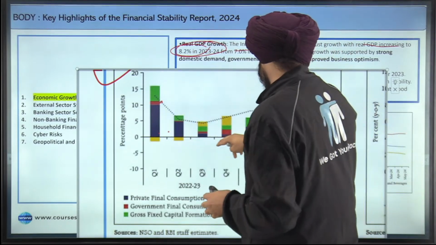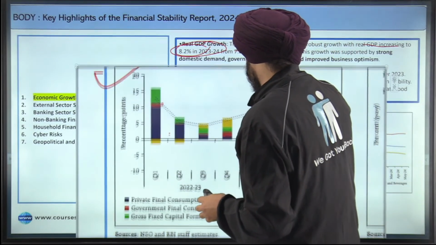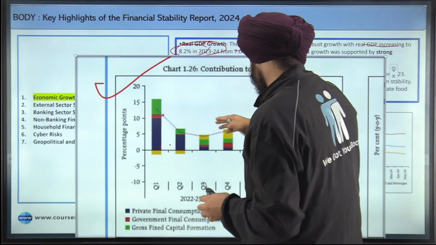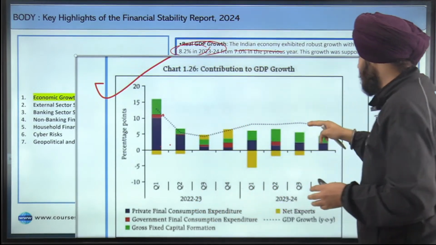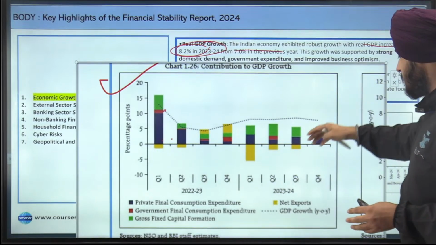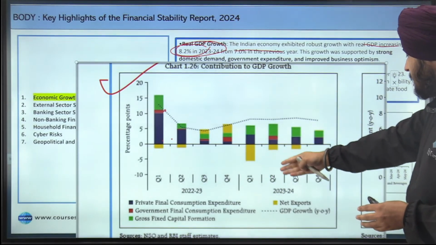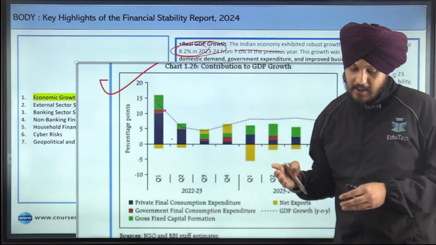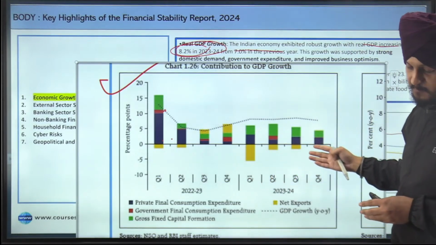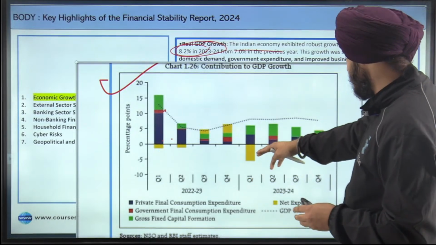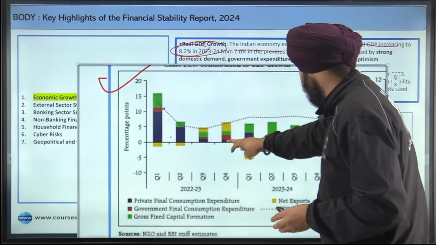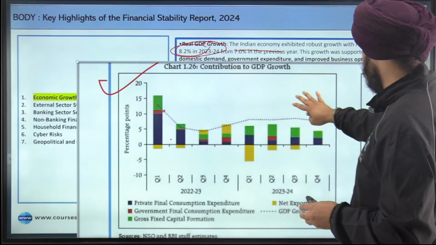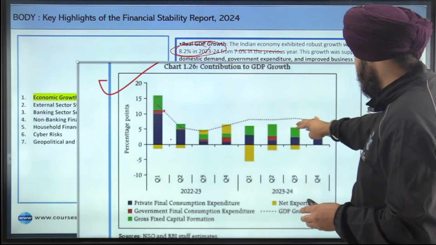And you can see in the blue part the important role of the private final consumption expenditure as a part of our GDP. Then it also talks about the government final consumption expenditure. It means the expenditure that has been done by the government. So all government expenditure for providing the public services has been highlighted as the red part. So you can see it has also played a very important role with respect to GDP.